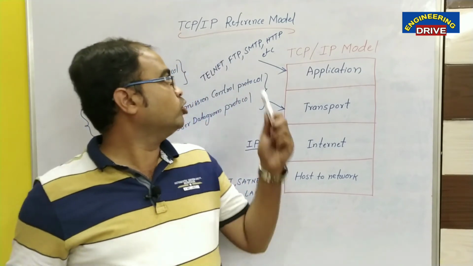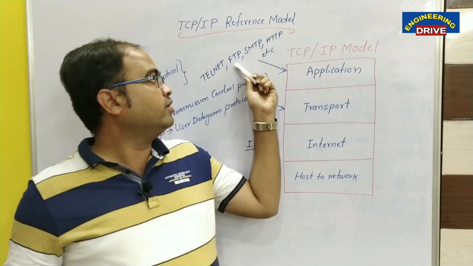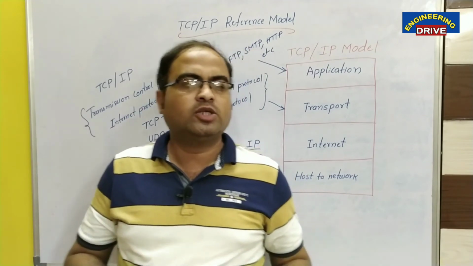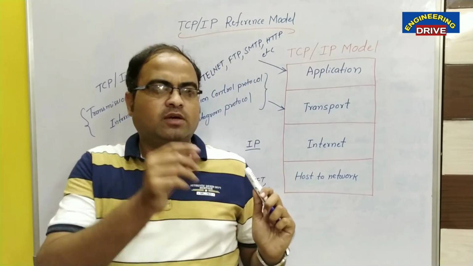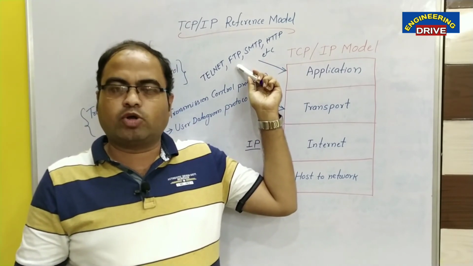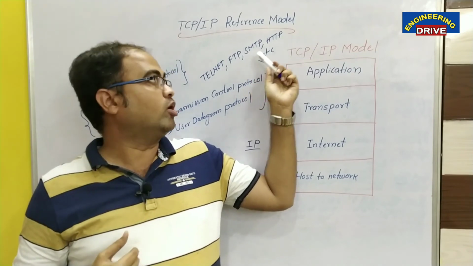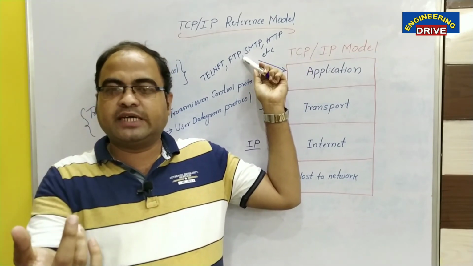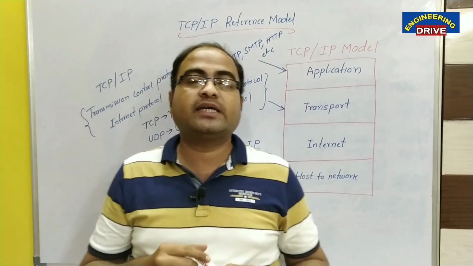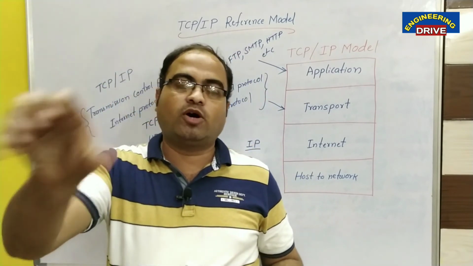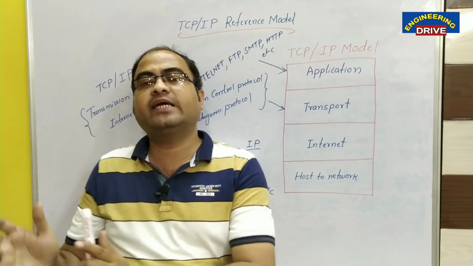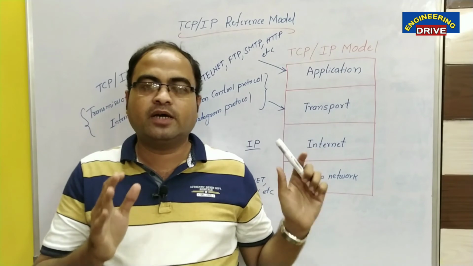So the application layer makes use of the telecommunication network protocol, file transfer protocol, simple mail transfer protocol, and hypertext transfer protocol. You know the purpose of all these protocols? Let me give you one example: FTP is used to download and upload files, the SMTP protocol can be used for email, and the hypertext transfer protocol is mainly used for browsing of data. In order to browse the data, HTTP is used. So all these protocols work at the application layer of the TCP/IP reference model.